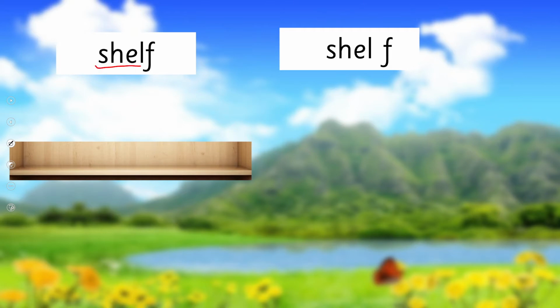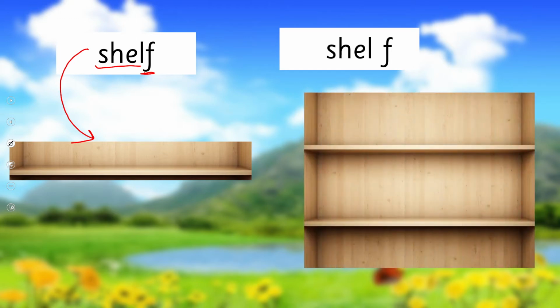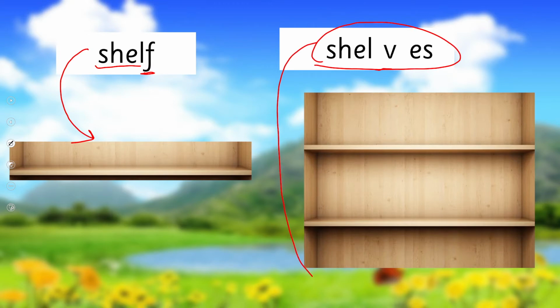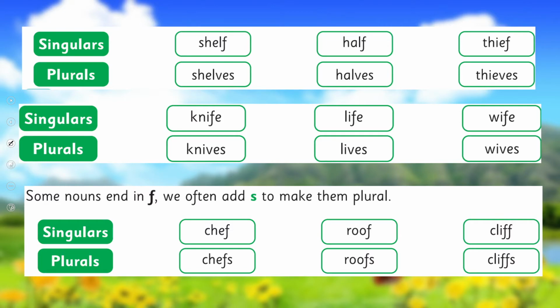The example is here. This is shelf. Now you see this noun is ending on letter F. So it means it's a singular noun, it's referring to one shelf. And if there are more than one, it's plural. And how do we convert it? We remove this F and write V over there, and we add ES to this. It becomes shelves, and it is a plural noun. You understand? Shelf. This F we have to replace with V, and we add ES, so it becomes shelves, which is a plural noun. You got it?